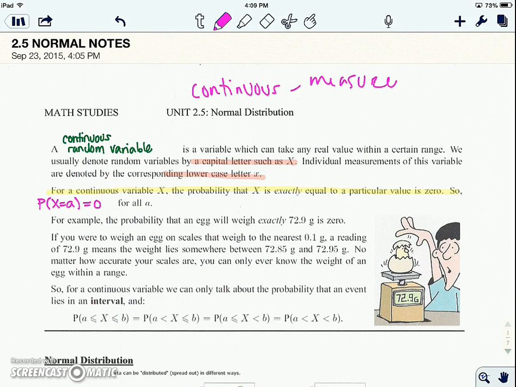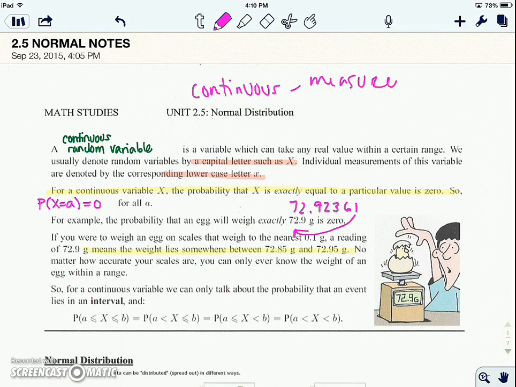If you were to weigh an egg on scales that weigh to the nearest 0.1 grams, a reading of 72.9 means, and here's the key, that it lies somewhere between 72.85 and 72.95. No matter how accurate your scales are, you can only ever know the weight of an egg within a range. So if you measured it within grams, it's there, then you go down to, say, Talbot's room, and he's got the super scale, and you could get an egg weighing 72.923661, which would still round to this. So it's always just going to be within a range. Okay, so the chance of it being an exact thing is 0.